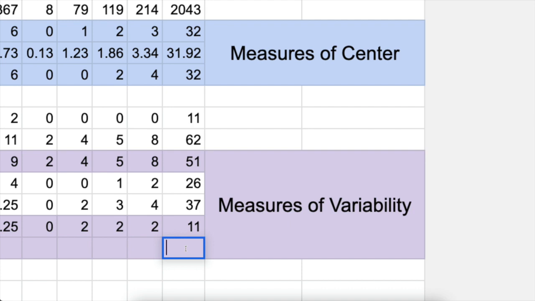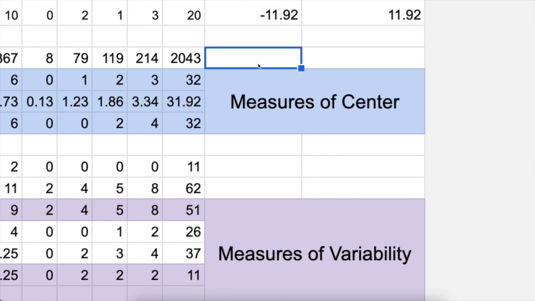Well, how many data points are there? Before we calculate mean absolute deviation, we need to know how many data points there are. So let's go up here. We're going to make a little space here. I'm just going to say number of games. So we could count them all, but why count things when we have an impressive spreadsheet that can do it for us?